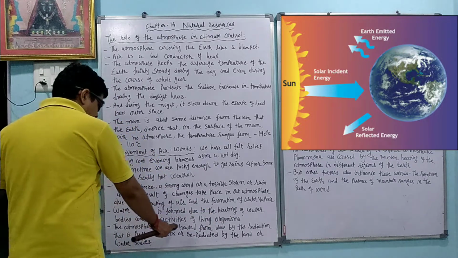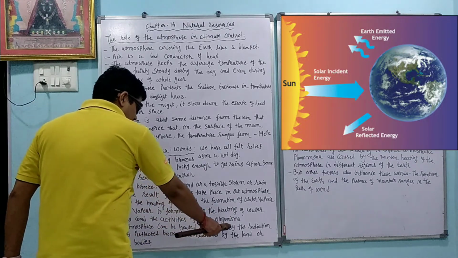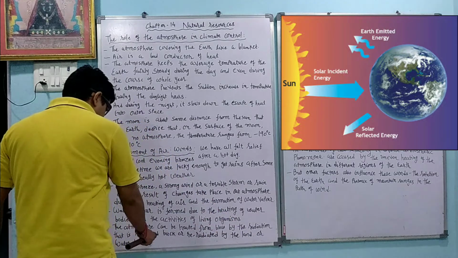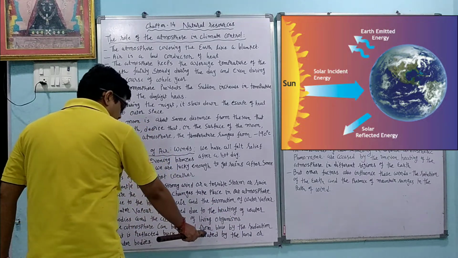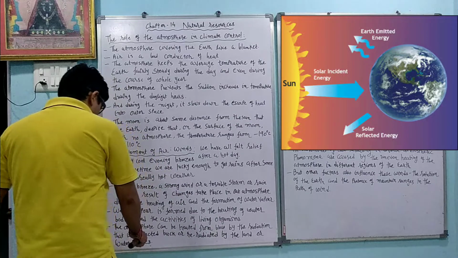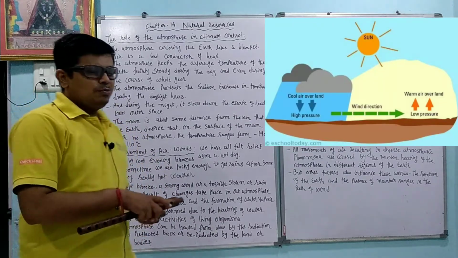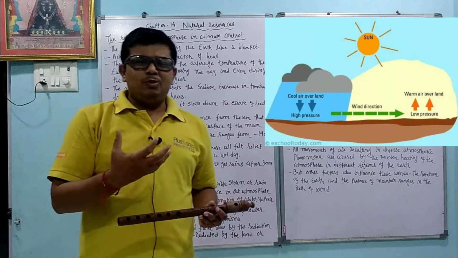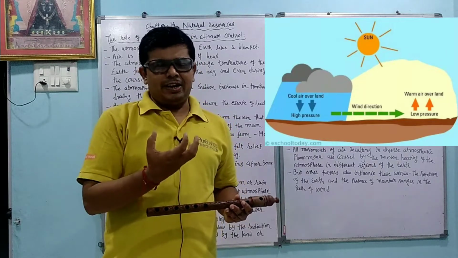The atmosphere can be heated from below by the radiation that is reflected back or radiated by the land or water bodies. So why is the atmosphere heated? Because of the sunlight energy.